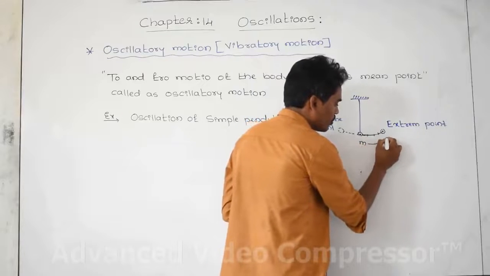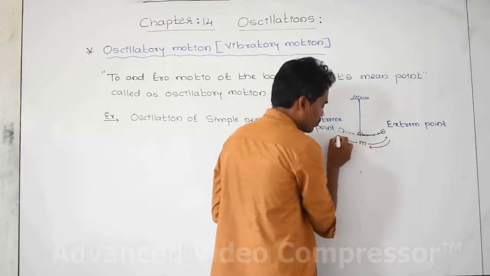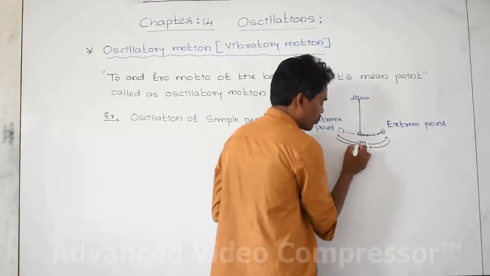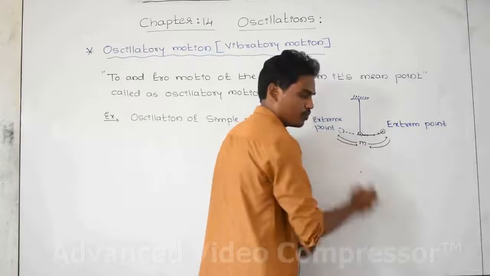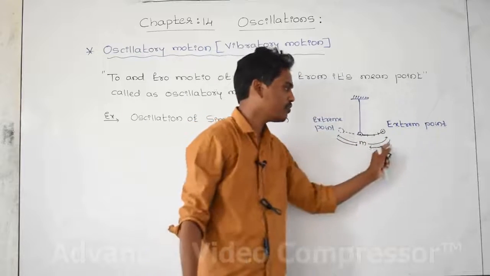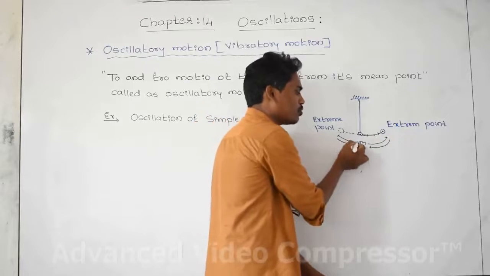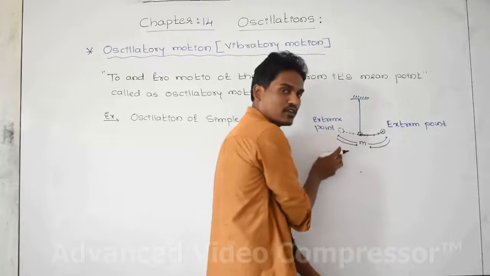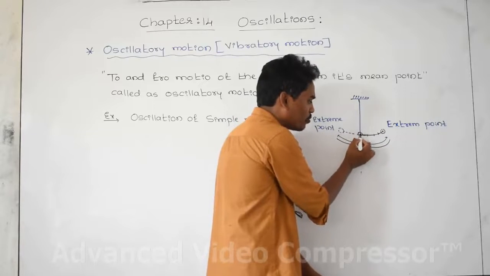This is to, and this is fro. The to and fro motion of the body from which point? From the mean point.